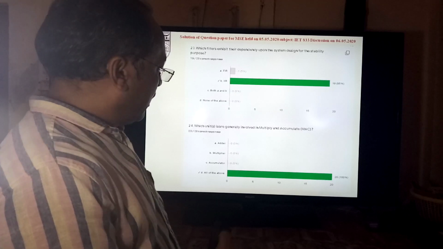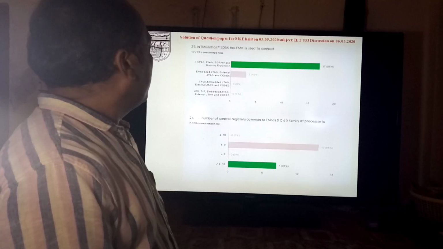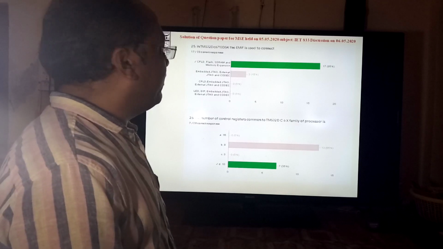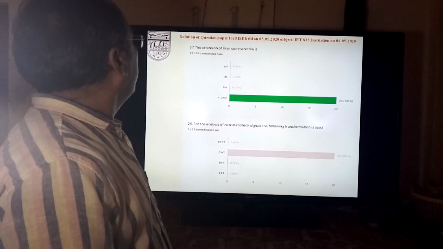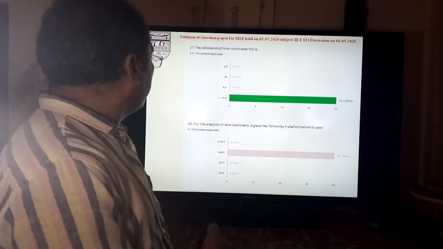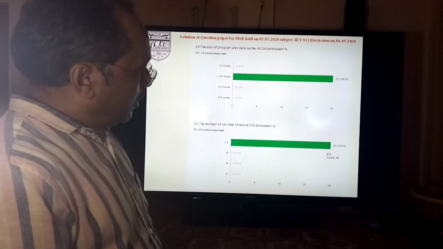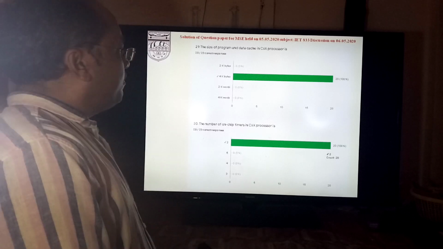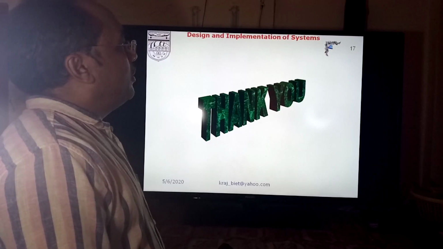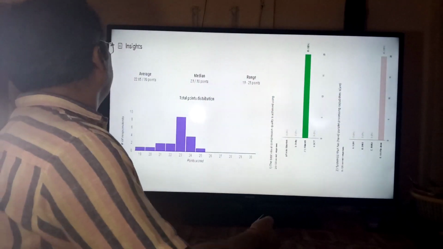and finally we will conclude with the summary, that is how many students were in the middle range, and what was the minimum number and what was the maximum number that was awarded in this mid-semester examination. And along with this discussion we will discuss all 30 questions here one by one. First of all, we will discuss the summary.